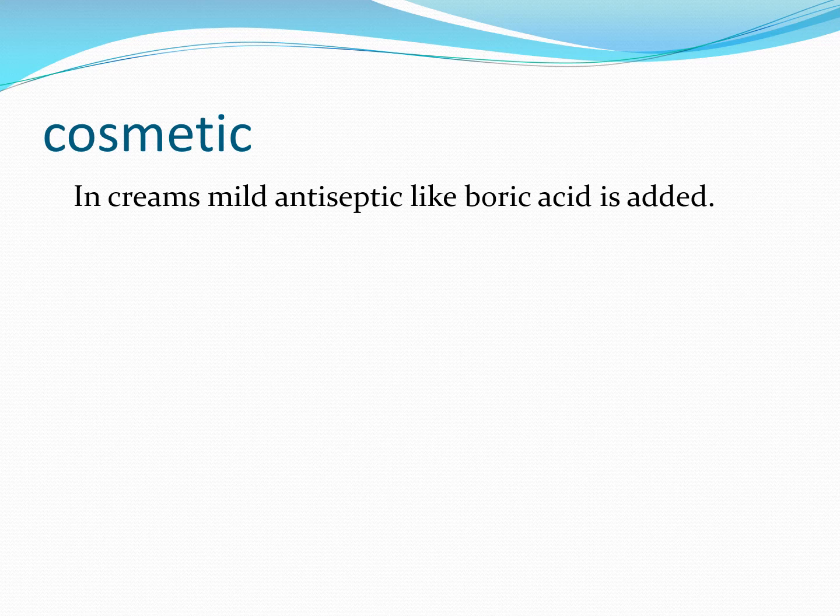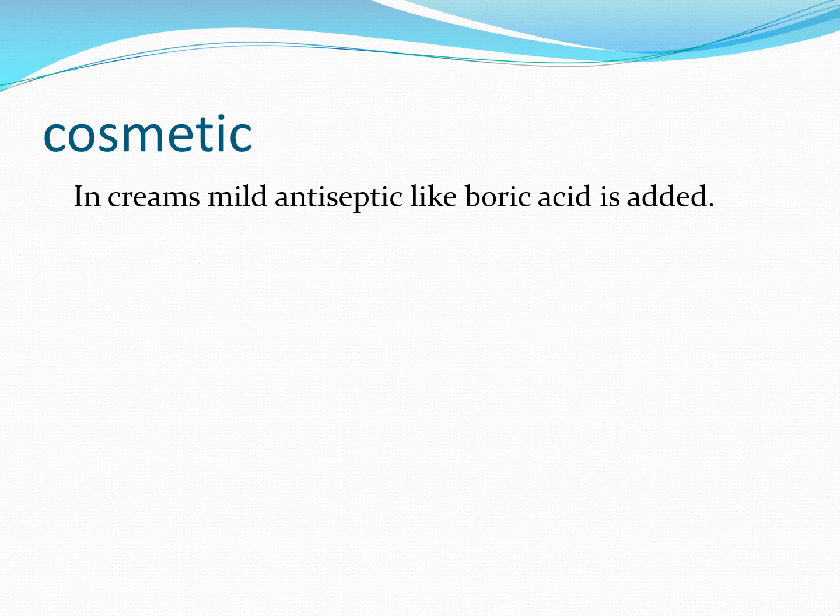In cream, a mild antiseptic like boric acid is used to check the growth of any harmful microorganism on the skin. That's why boric acid is added in the cream.